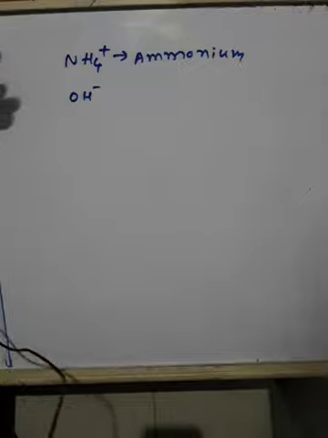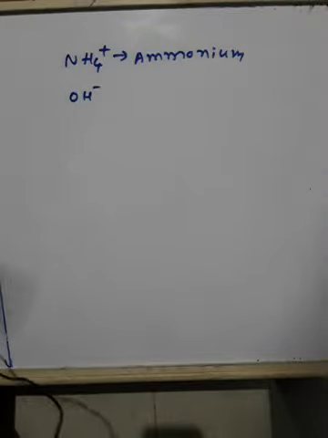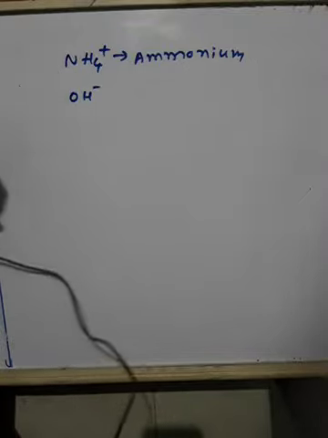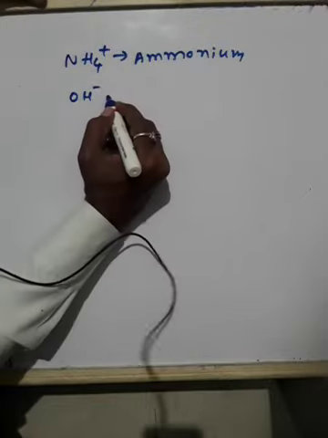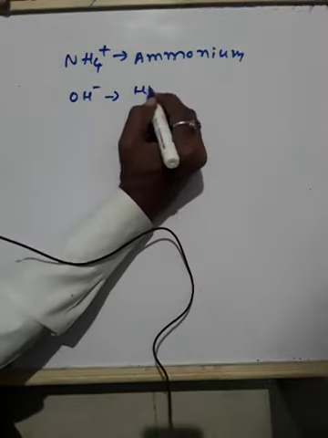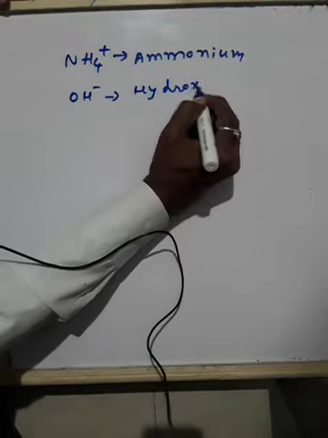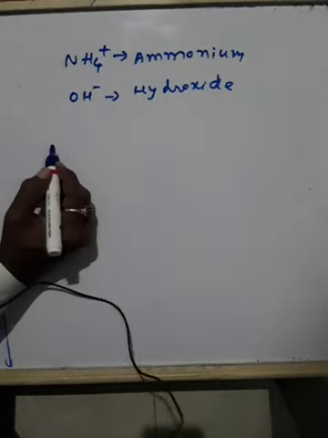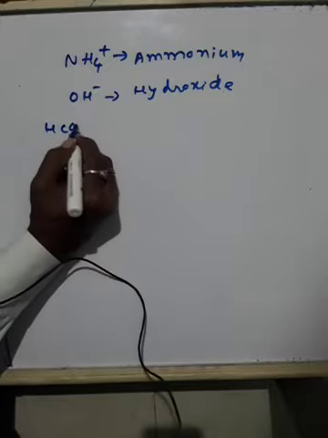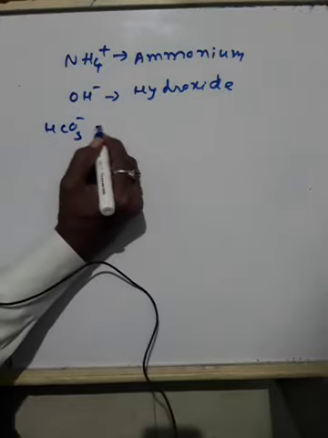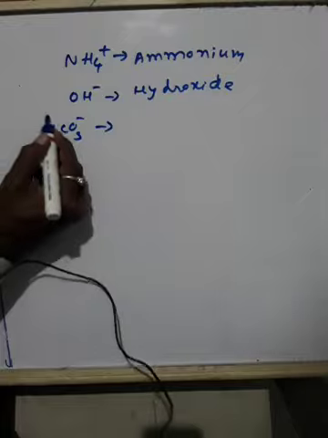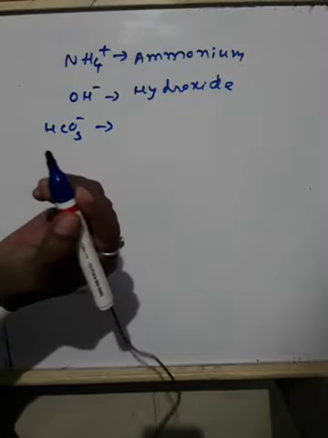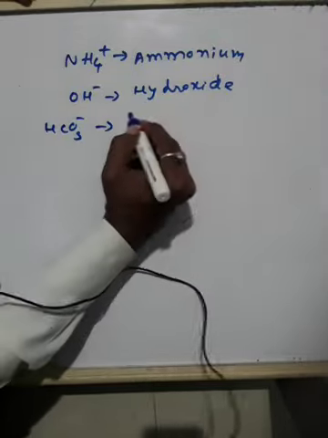We cannot say N for nitrogen, H for hydrogen. And if I write OH minus, this is the hydroxyl or hydroxide group. And if I write HCO3 minus, I cannot say hydrogen, carbon, oxygen. This is hydrogen carbonate.